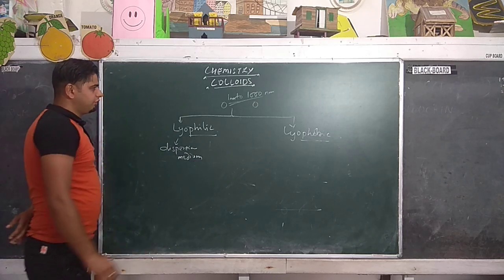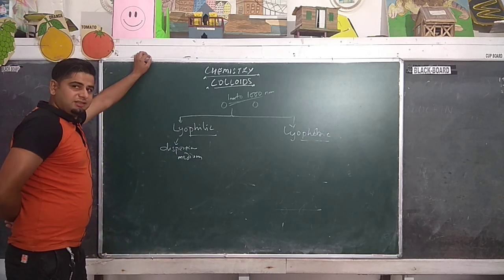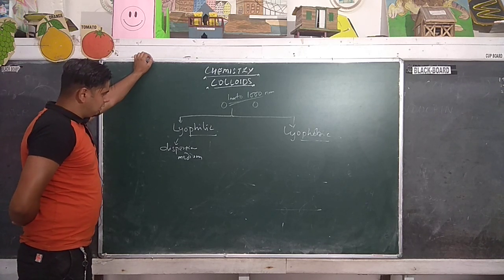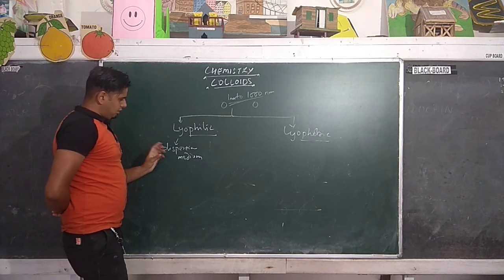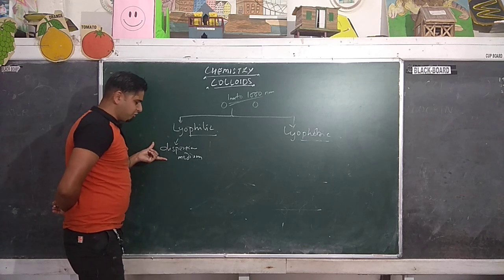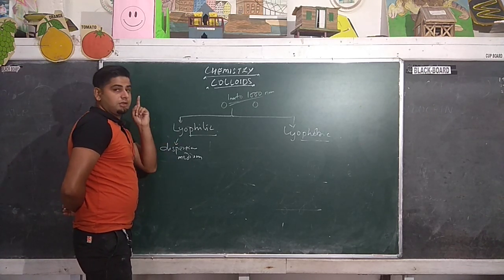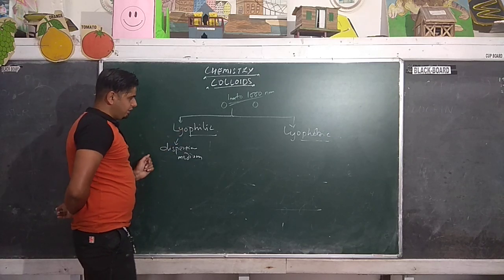So if particles are very much lovable towards the dispersion medium, that type of colloid is called lyophilic colloid.